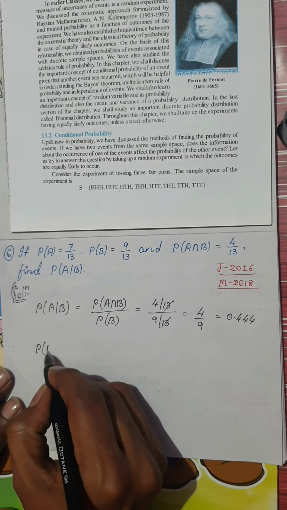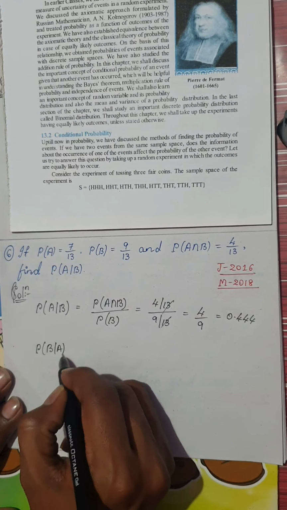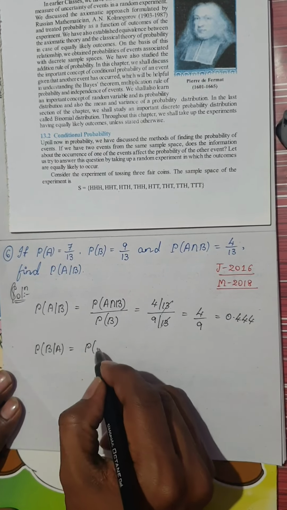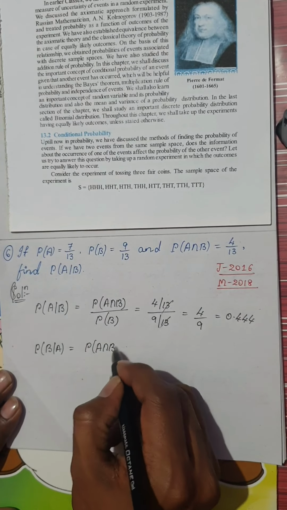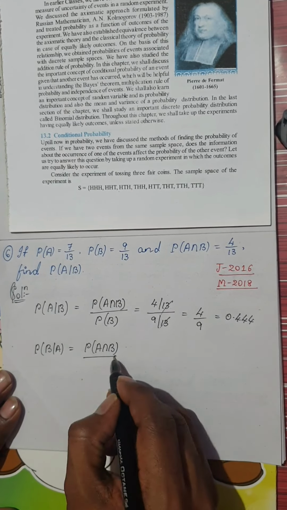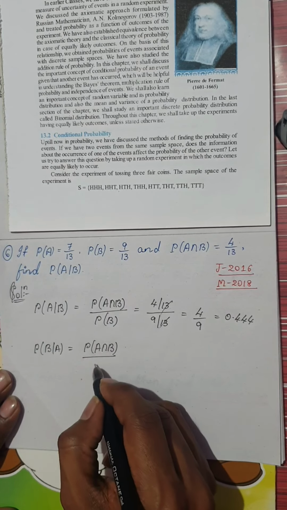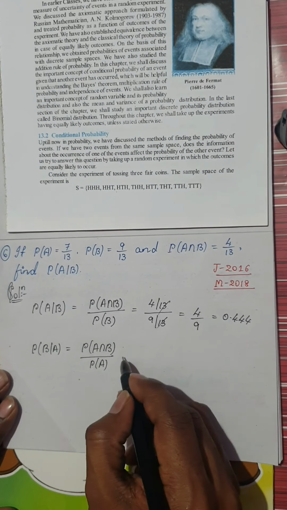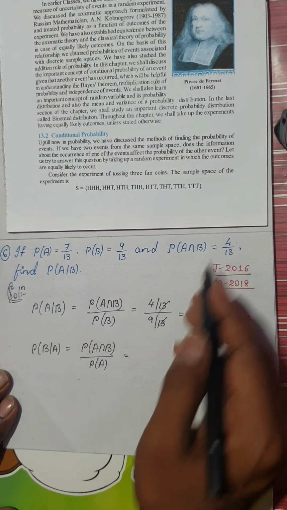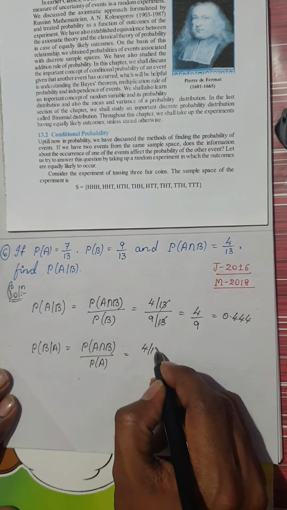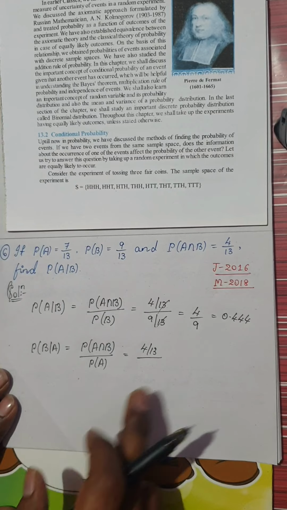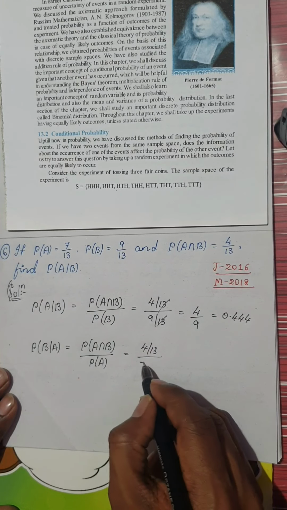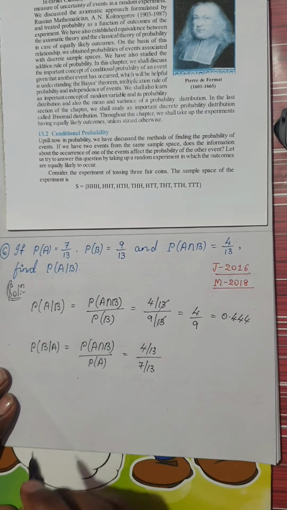Let me assume if he asks you probability of B given A, then let me find out that question also for you. Probability of B given A would be probability of A intersection B divided by probability of A in this case. Intersection wise the value would not change. It is 4 divided by 13, divided by P of A, which is 7 divided by 13.